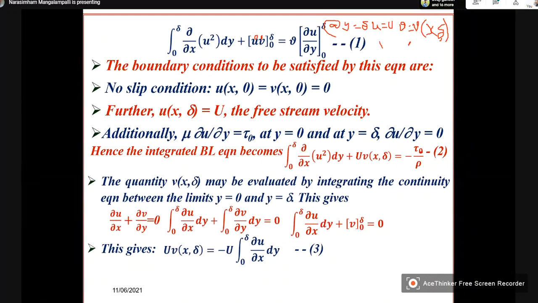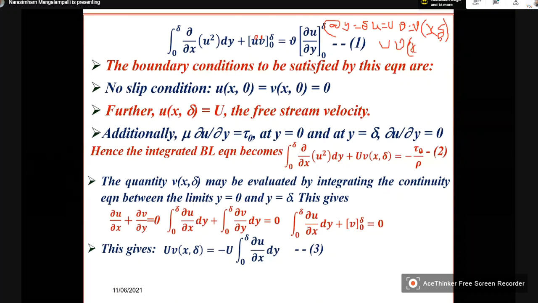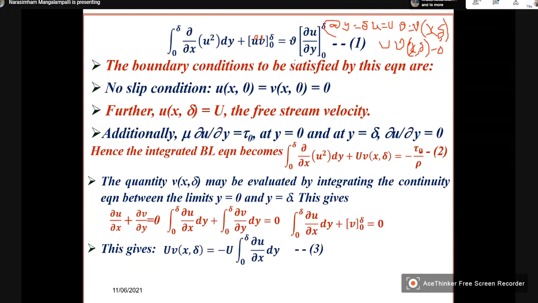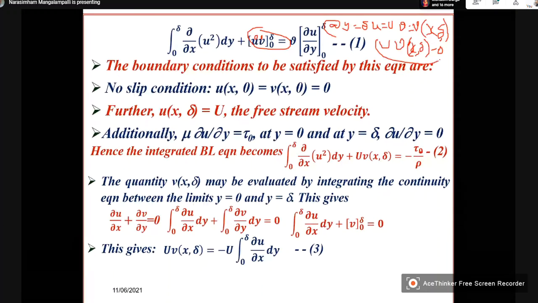So you get uv, which is x delta. This is the value of uv at y is equal to delta minus value of uv at y is equal to 0, which is 0. So the second term will now become this.